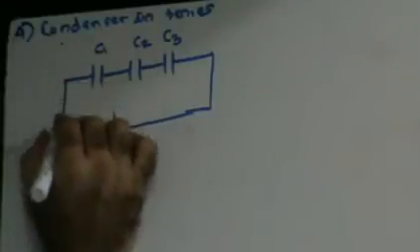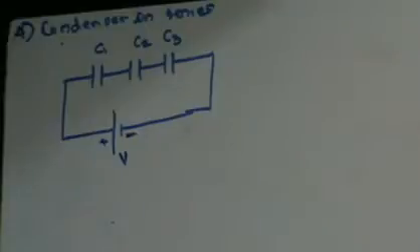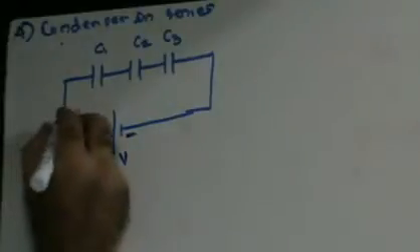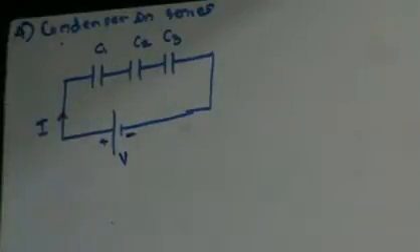Now as you apply some potential, there is going to be some charge on the condenser. Since this is a series circuit, current is constant. Since current is constant, that means you will have the same charge.